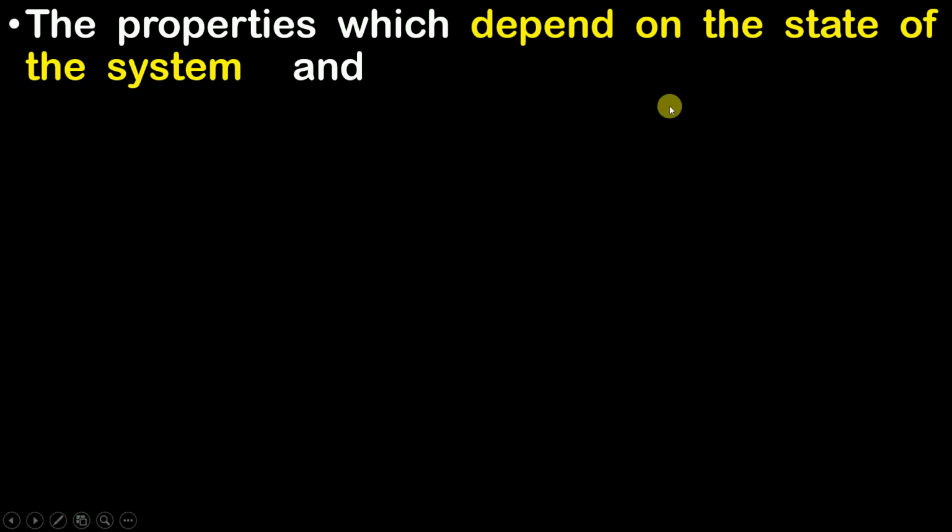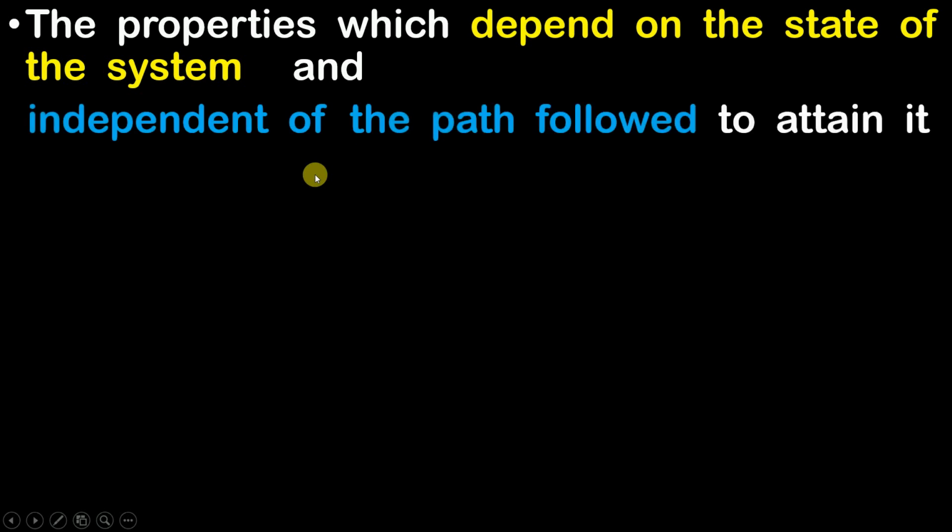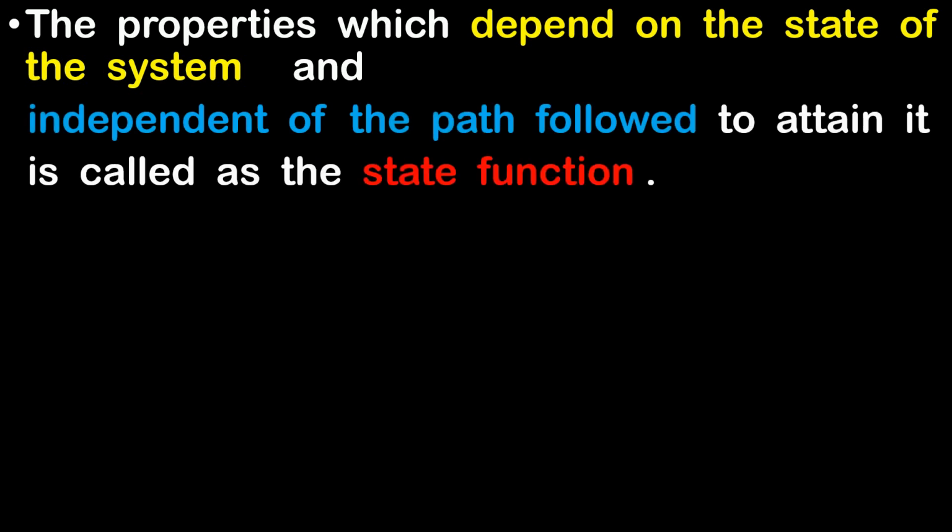So the properties which depend on the state of the system, that is nothing but the property which depends on the condition of the system at a specific time and is independent of the path followed to attain it, is called the state function. So I hope that you are clear with the state function, and you will get to know more about it when we understand what is a path function. So now let us understand what are path functions.